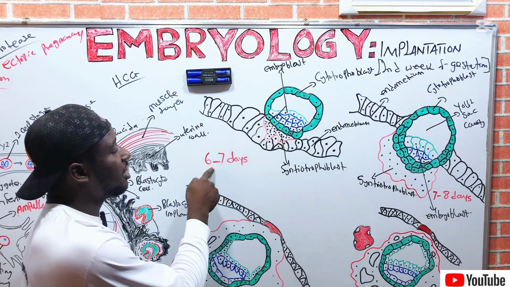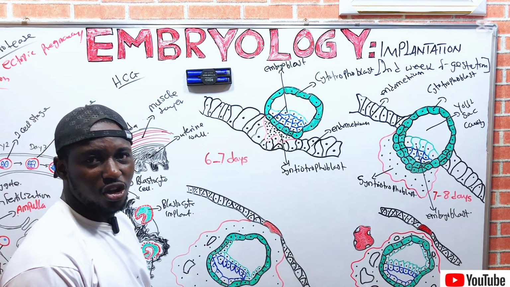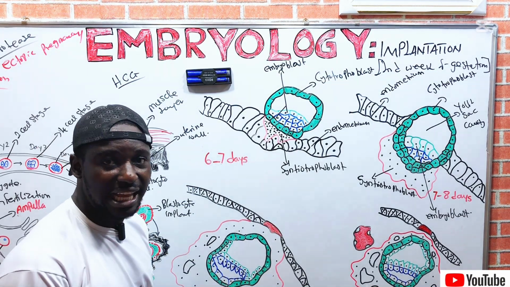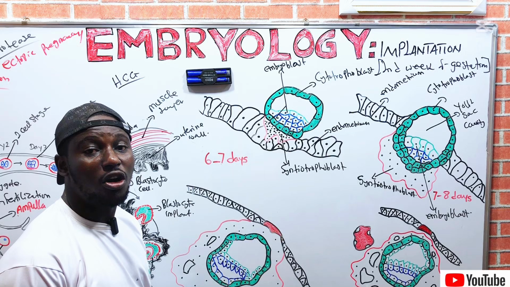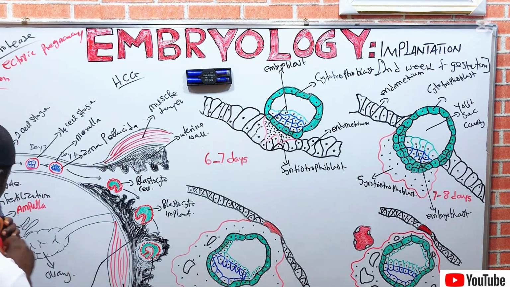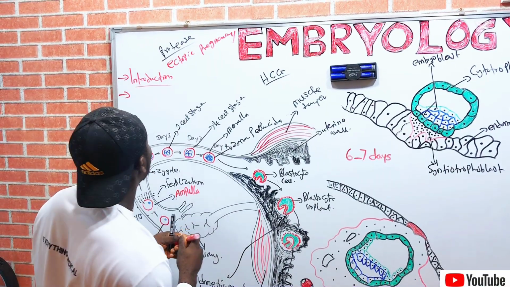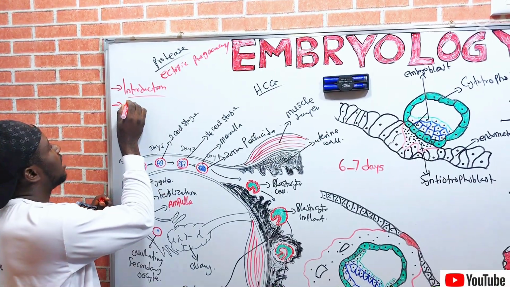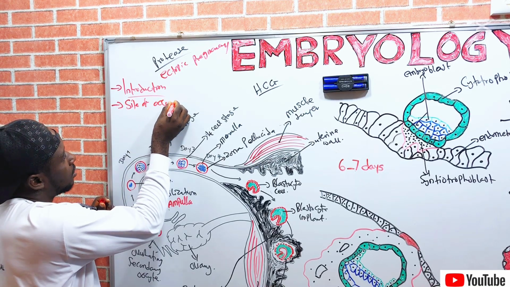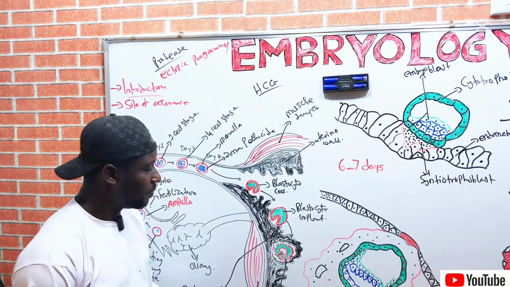You can see from 6 to 7 days. That is why implantation occurs 7 days post fertilization. So let's proceed. The next outline we shall be discussing is the site of occurrence. Where does implantation take place?